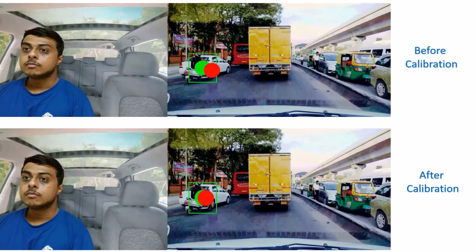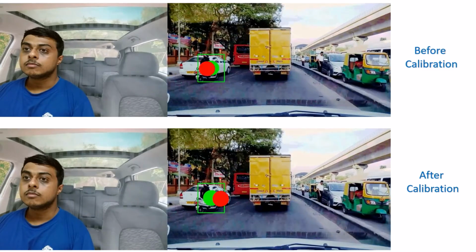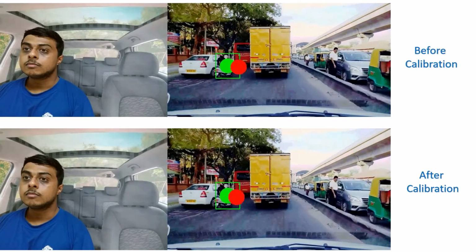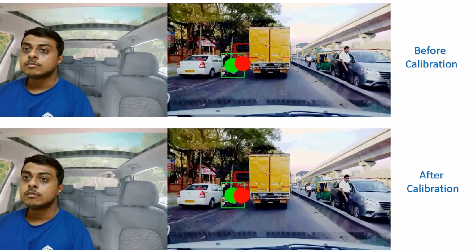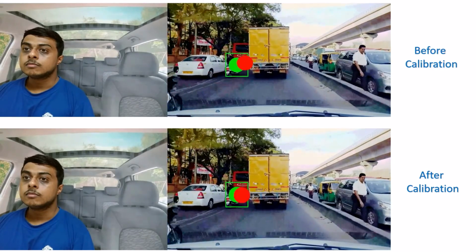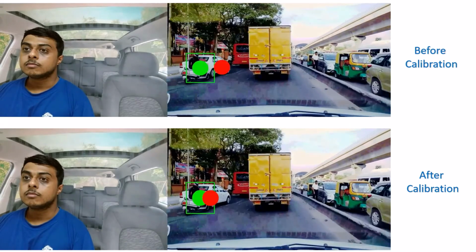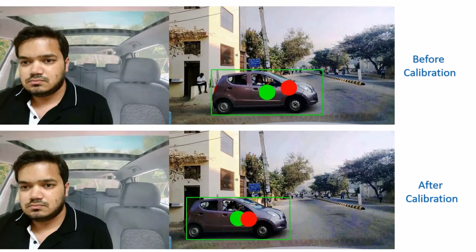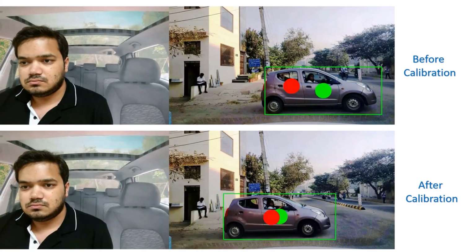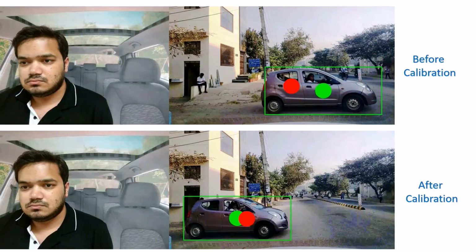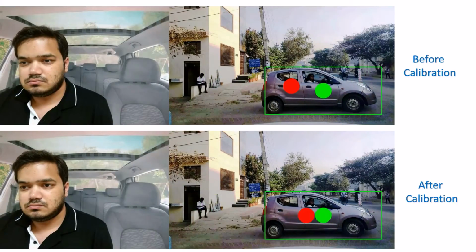Here we present the I-DGAZE results, which are predicted frame by frame. Sequence 1 shows the driver looking on a motorbike coming from one side, but the prediction flickers a lot between the motorbike and nearby objects. After calibration, the prediction stabilizes on the motorbike. Sequence 2 shows the driver looking at a car crossing in front of him. Even though the predicted point is on the correct object, there is a high pixel error. After calibration, the pixel error reduces.